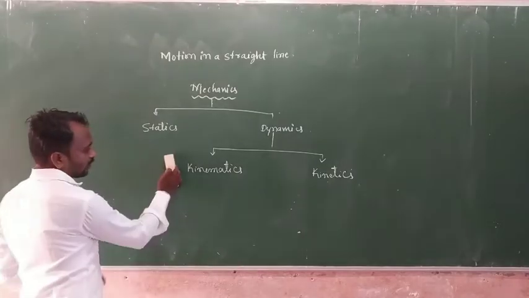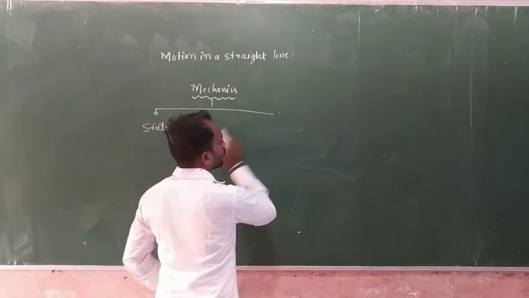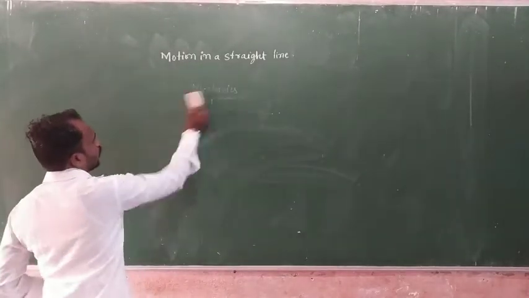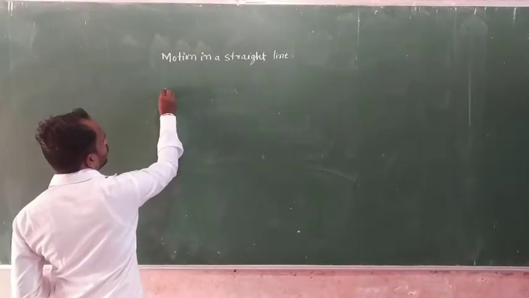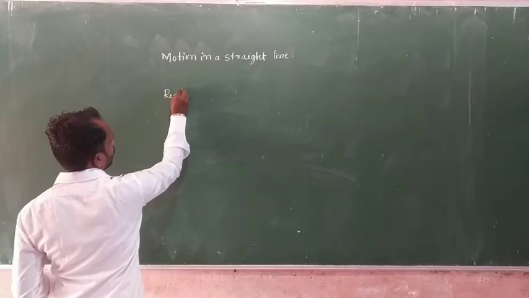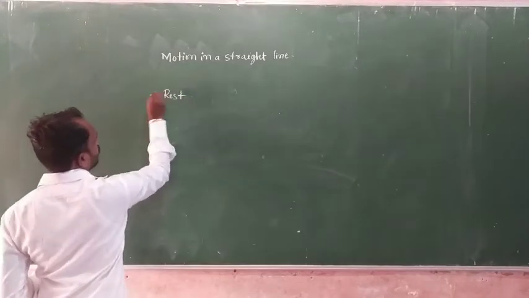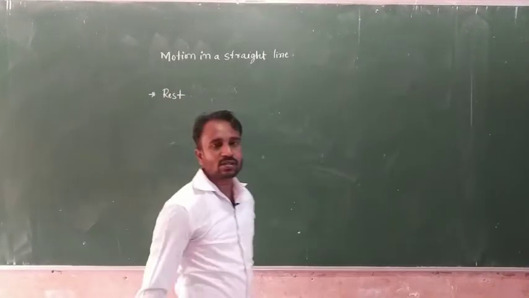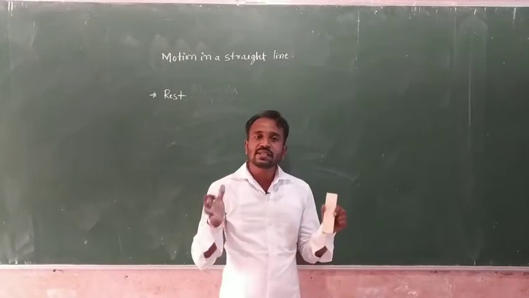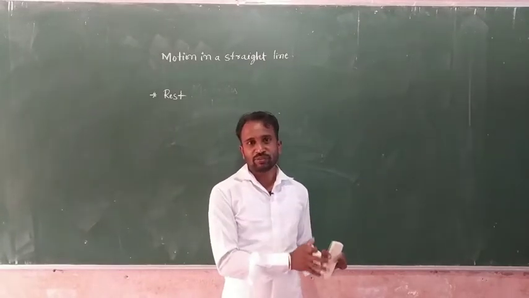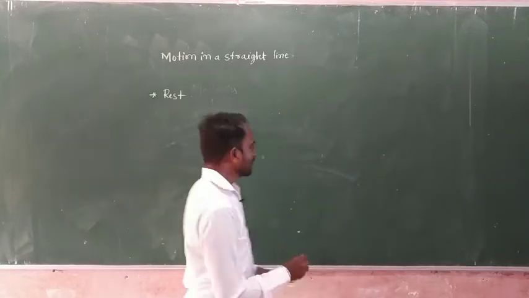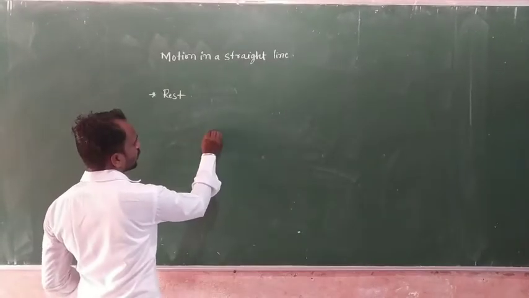Okay, so next one. Rest. So rest means object does not change its position with respect to time and surrounding. Suppose here we consider that this one is an object.